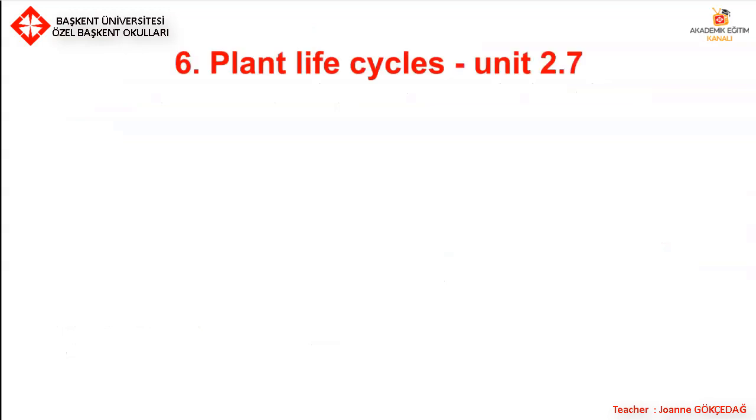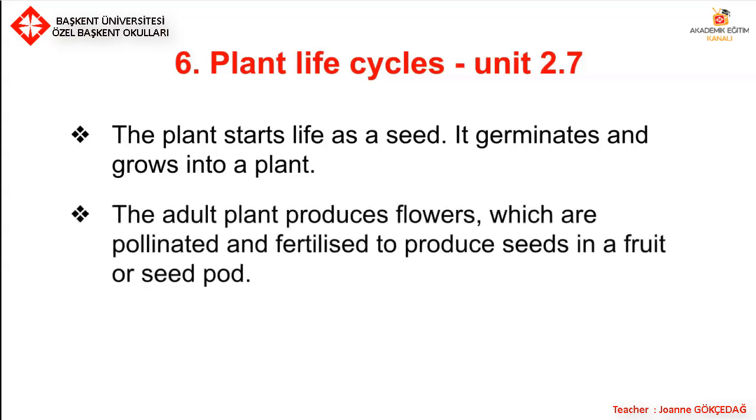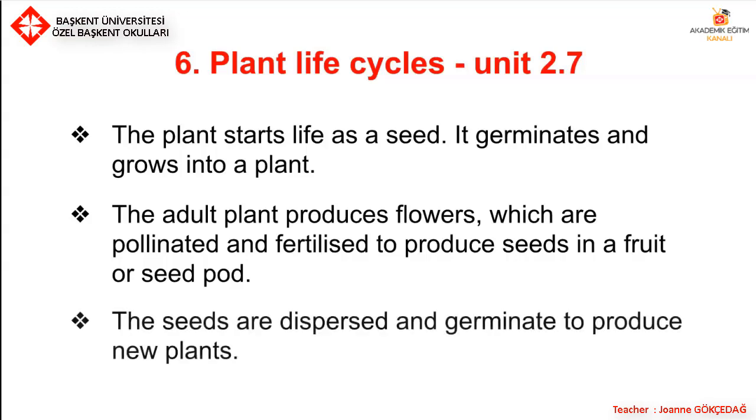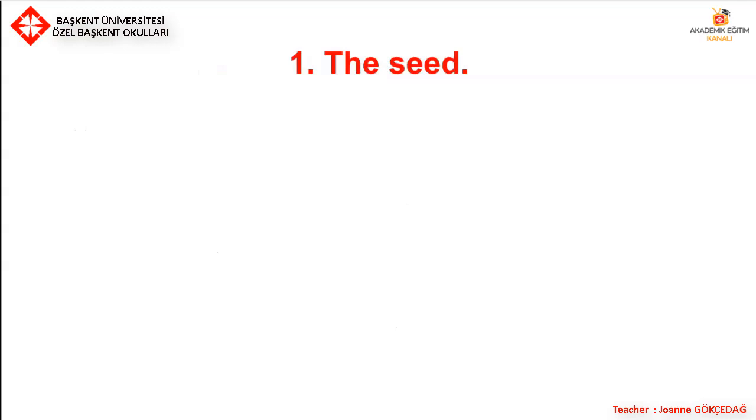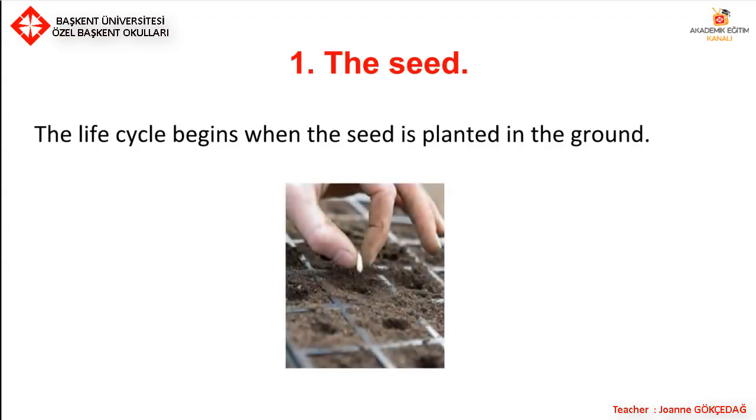Last part, plant life cycles, which is unit 2.7. The plant starts life as a seed. It germinates and grows into a plant. The adult plant produces flowers, which are pollinated and fertilized to produce seeds in a fruit or seed pod. The seeds are dispersed and germinate to produce new plants. So, part 1 of the life cycle is the seed. The life cycle begins when the seed is planted in the ground.